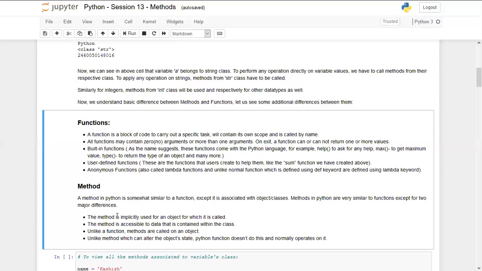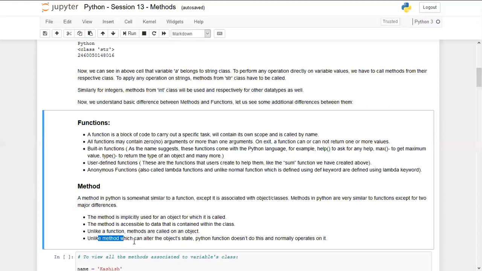You can just go with this theory, but I will explain in detail with examples. The method is accessible to data that is contained within the class. As I've already told, we have to call the method from a specific class only. And unlike a function, methods are called on an object.